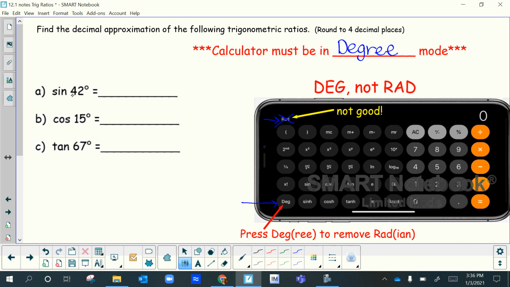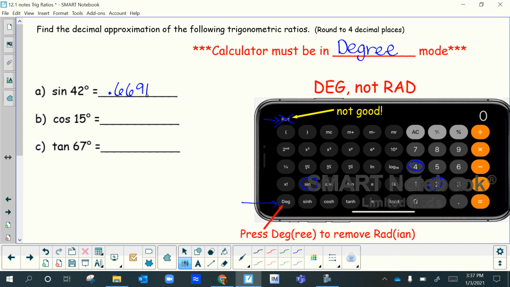But if you're using your iPhone calculator, I'm pressing 4, 2, and then I'm going to press sine, which is right there, okay? So 4, 2, and then I'm going to hit sine. And it should be a decimal, so it's going to be 0.6691. So that is the decimal of sine of 42 degrees.